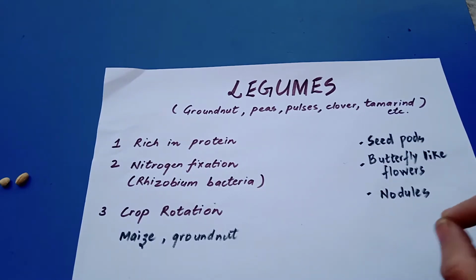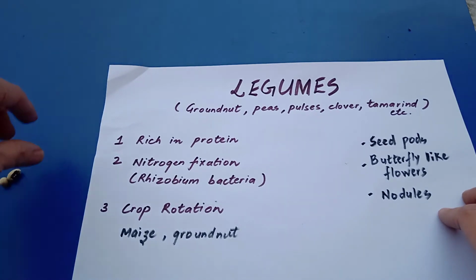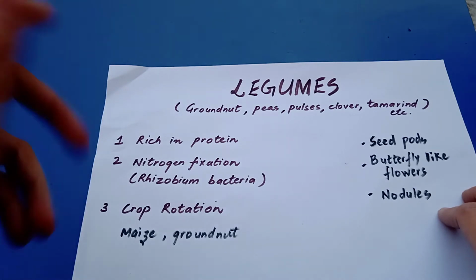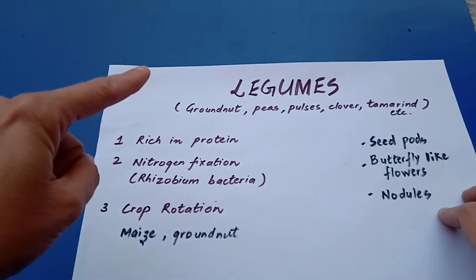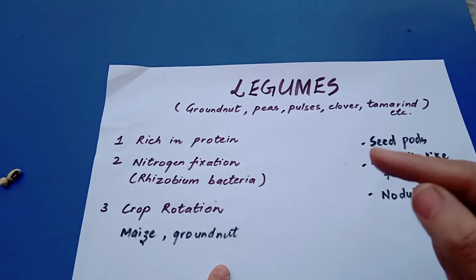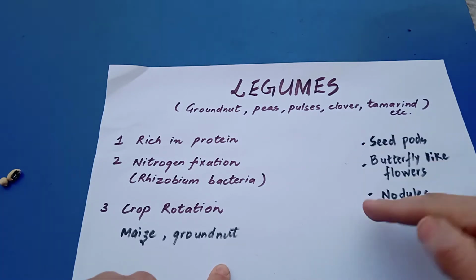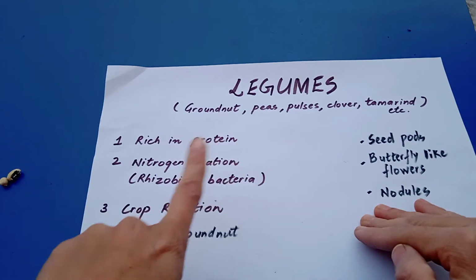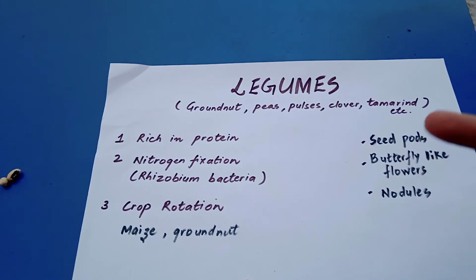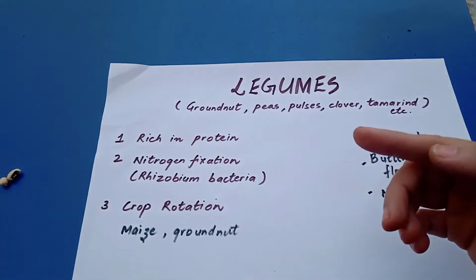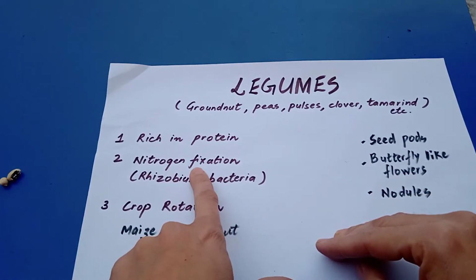Now what is nitrogen fixation? Students, you all are aware that nitrogen is present in the atmosphere in the amount of say 78%. But we cannot use this nitrogen directly from the atmosphere. This nitrogen needs to get converted in such a form that we can easily use it for our bodies, for growth. Even plants need nitrogen, but they also cannot use this nitrogen directly from the atmosphere. It needs to get converted. So when this atmospheric nitrogen gets converted into something usable, that is called nitrogen fixation.